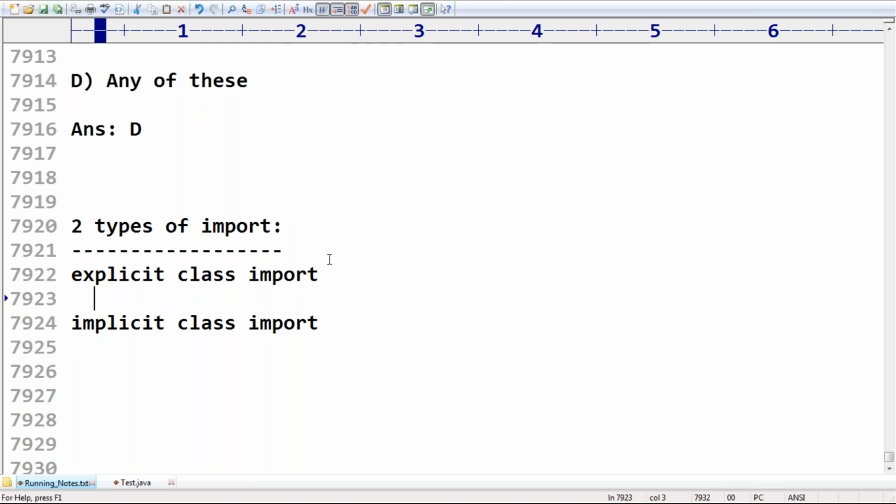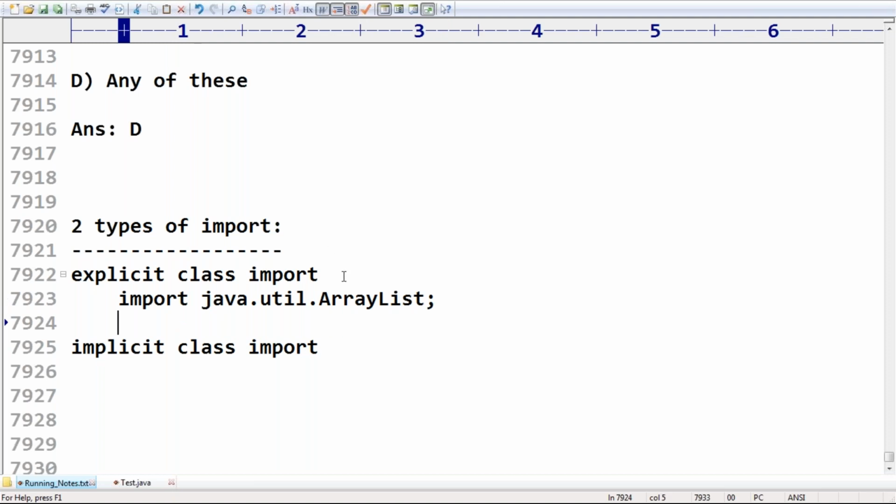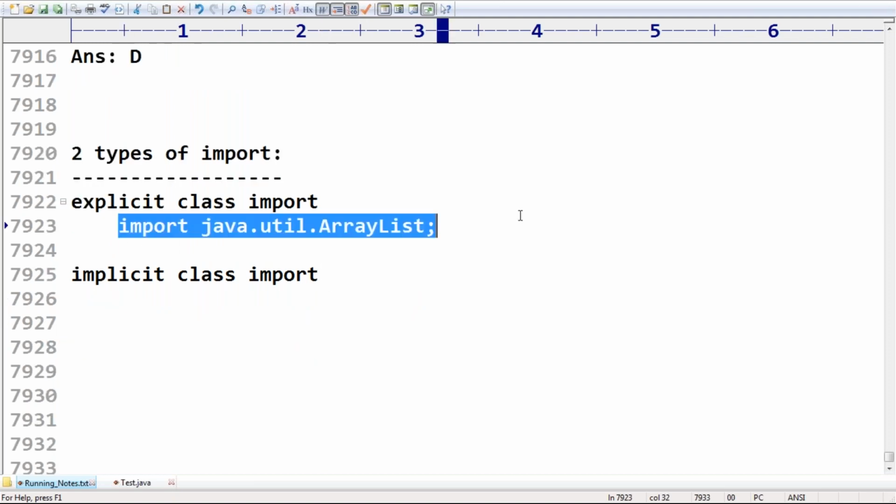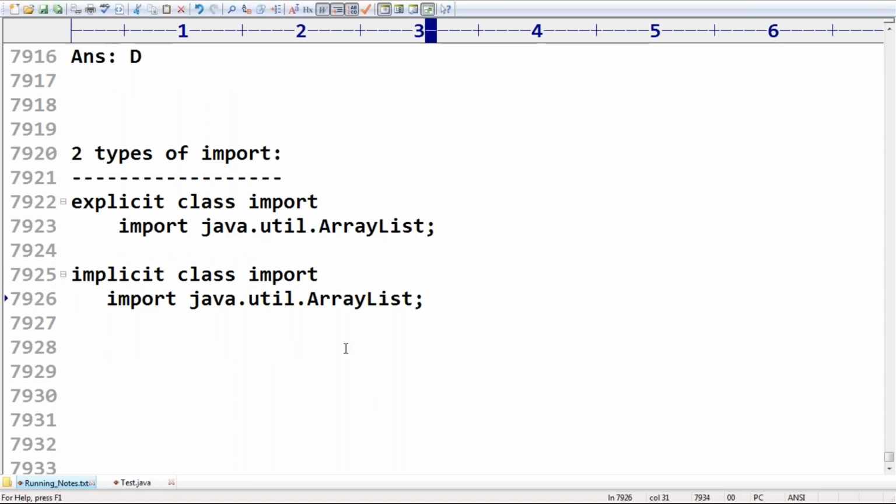Just now I told, import java.util.ArrayList. Whatever we are using like this is explicit class import. Implicit class import means, very simple, import java.util.*. Now can you please confirm which one is recommended to use?